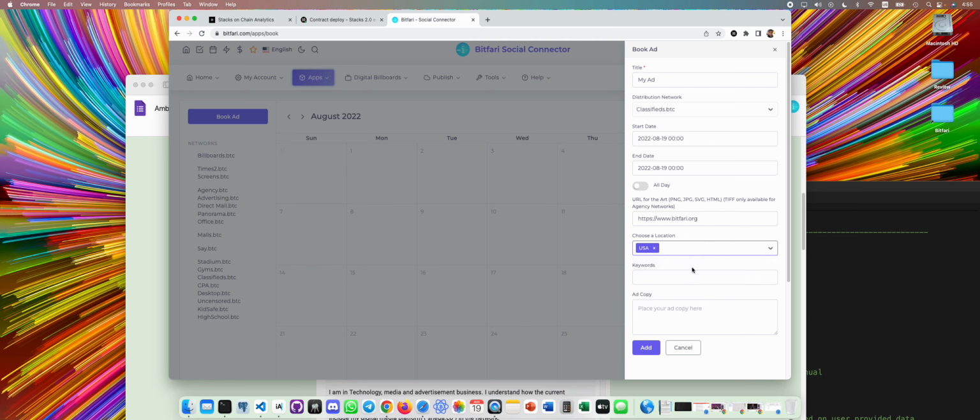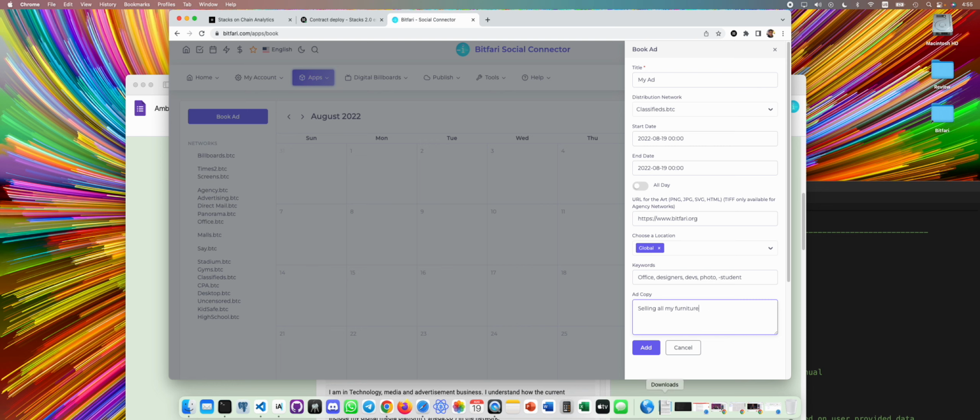Select a country. We can do global as well, and some keywords. Let's just do this. These are positive keywords. This is a negative keyword. So show ads to people that have these keywords. Don't show them if anybody has the student keyword. Selling all my furniture.